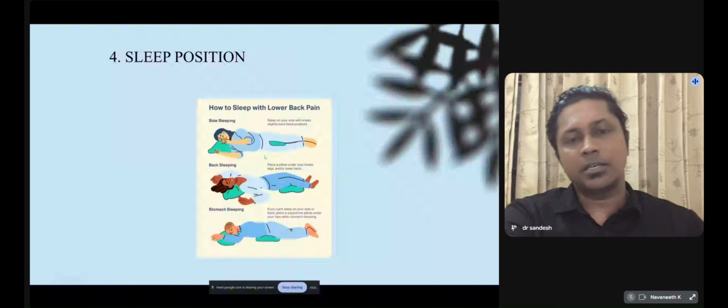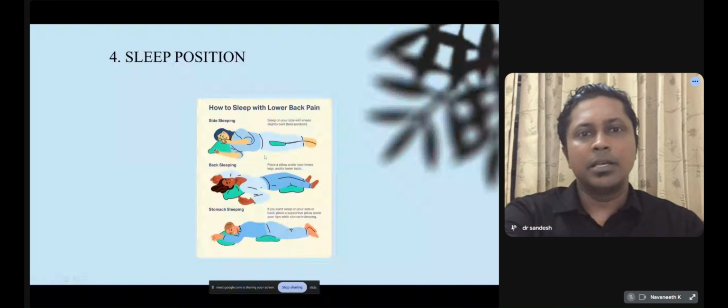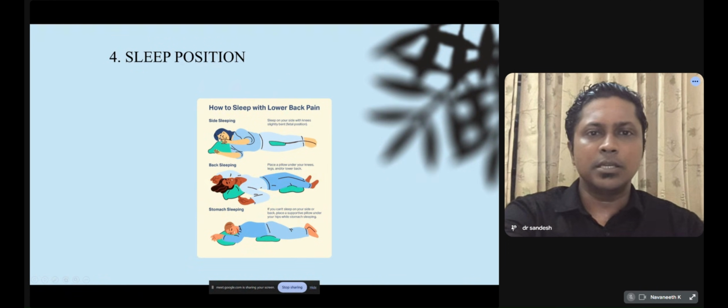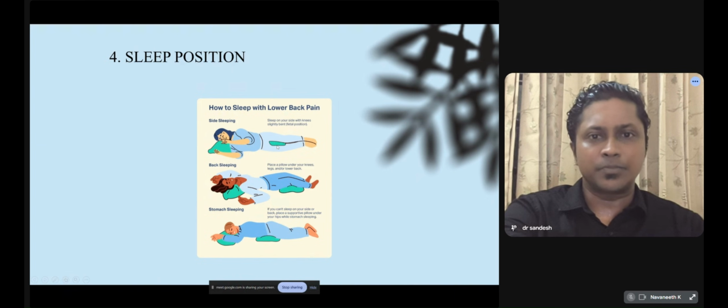While we are sleeping in the side position, the pillow height should be adjusted so that the head is neutral. The knee should be flexed and a pillow is kept in between the legs. Mainly, it is a fetal position. It will also relax the back.